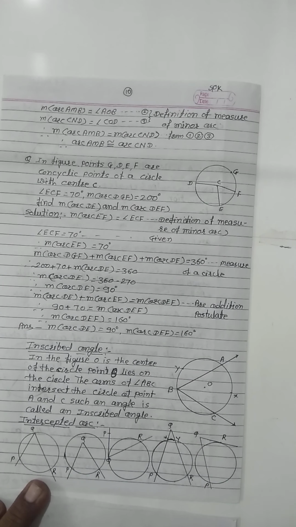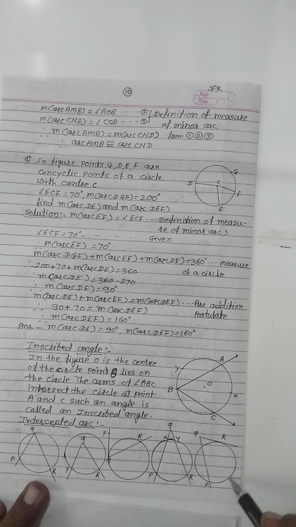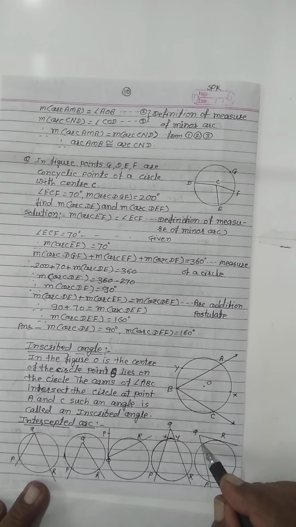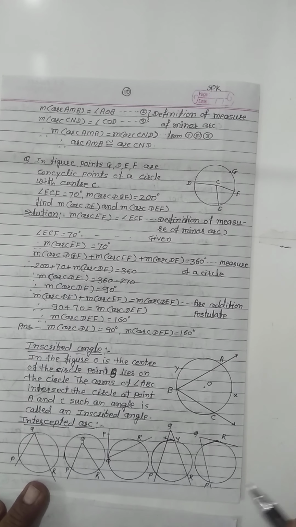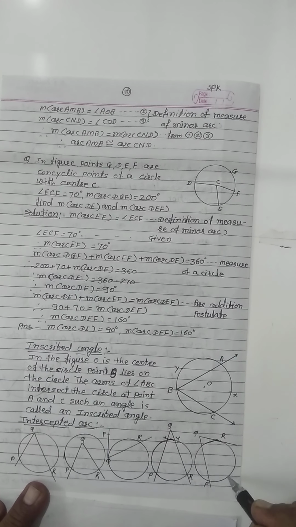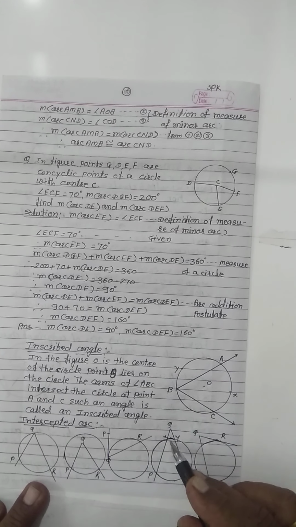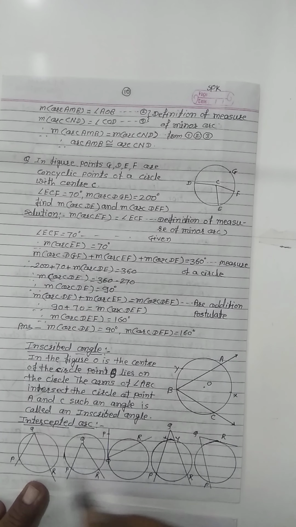So this angle also intercepts two arcs. Here also it intercepts two arcs. The other three figures intercept one arc.